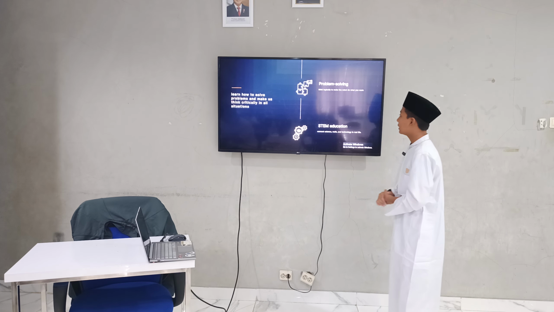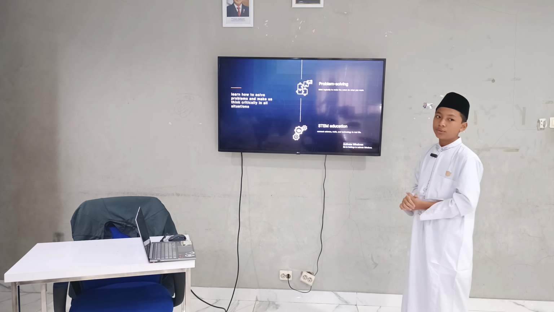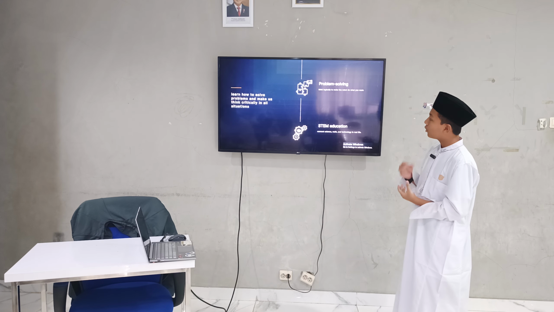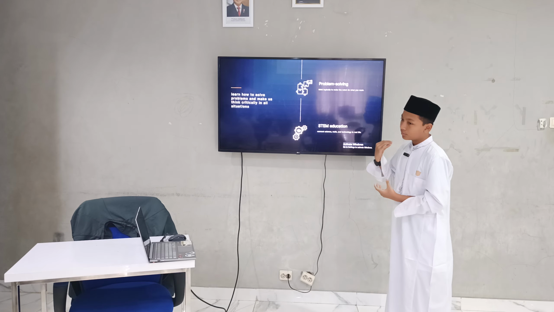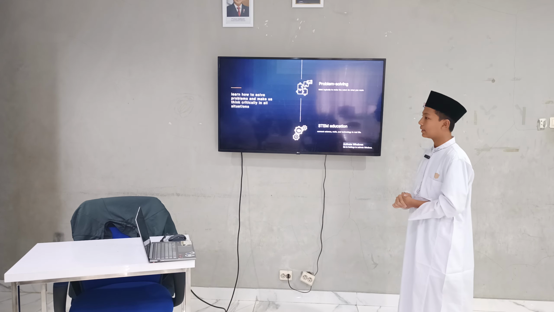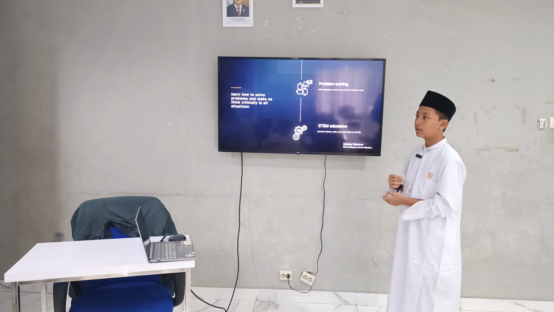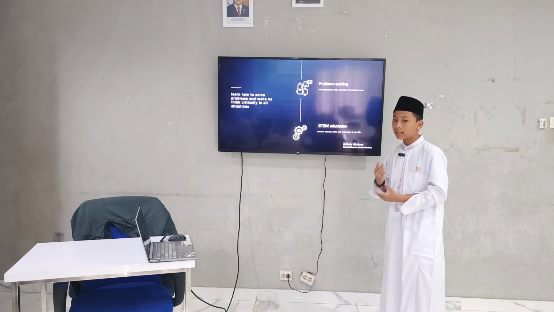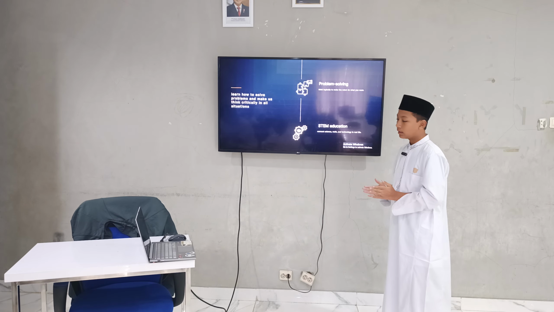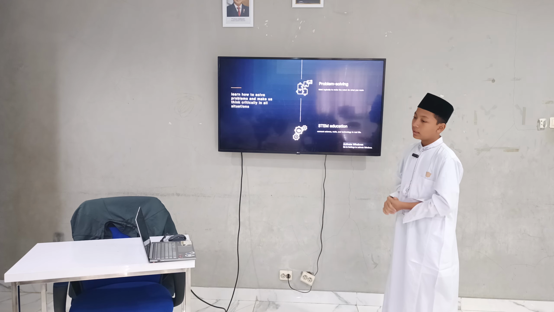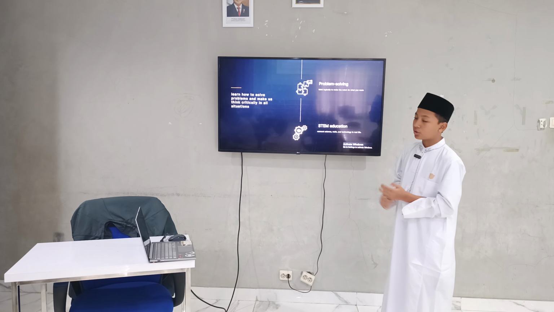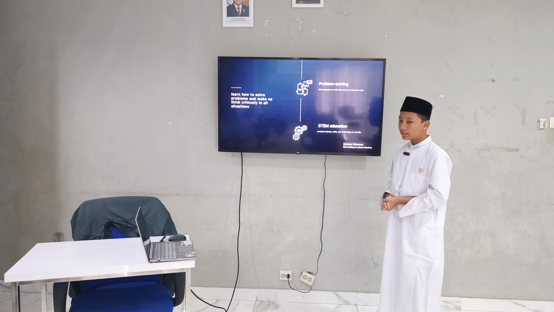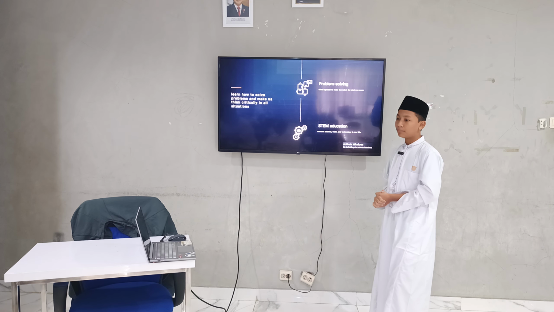And then the third is problem solving. So when you use Tinybit, and when you learn Tinybit, you will know how to solve your problem. Like when you make a line follower, you will understand how to make the Tinybit follow the line. Like when you make a maze solver also, you will understand how to solve the maze with Tinybit.